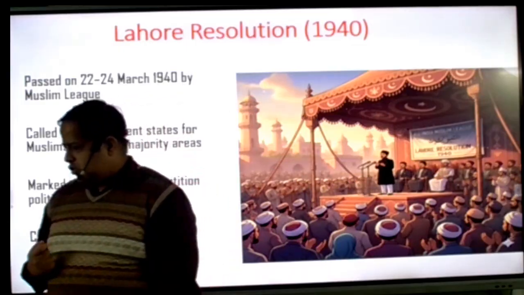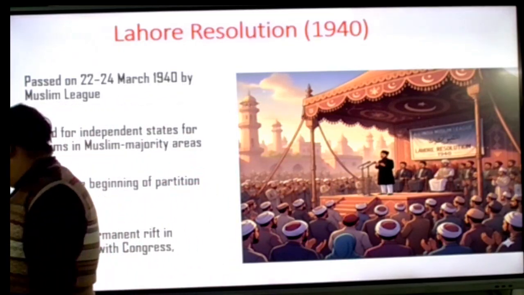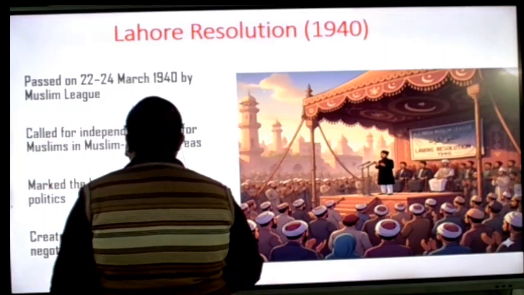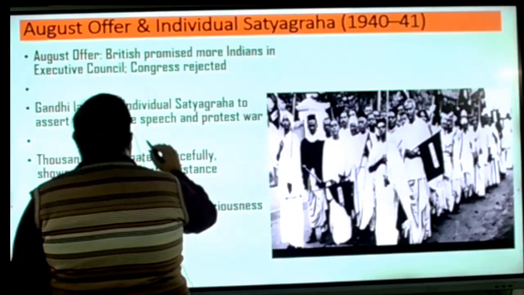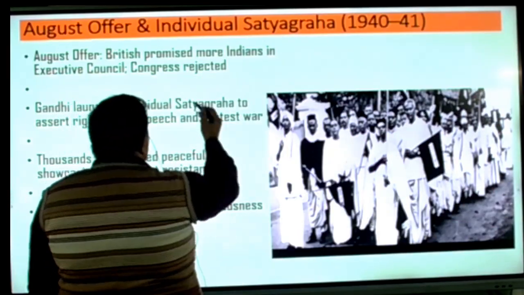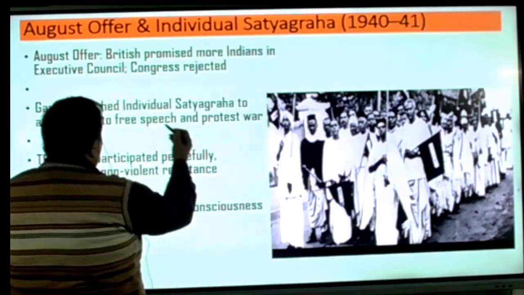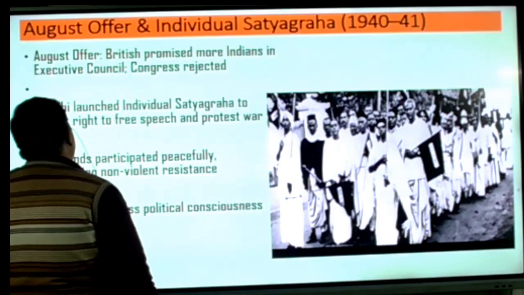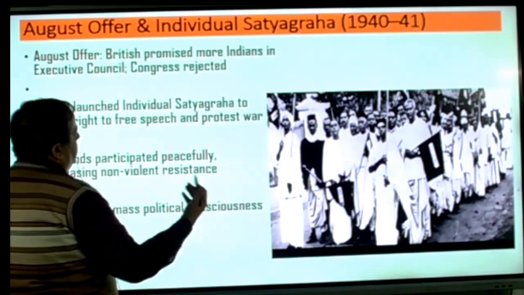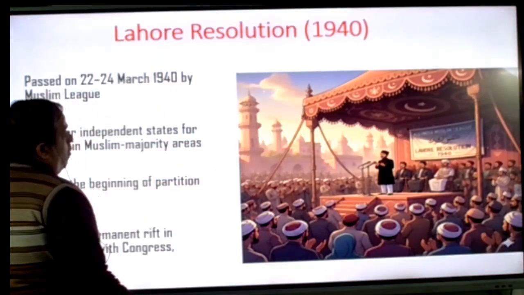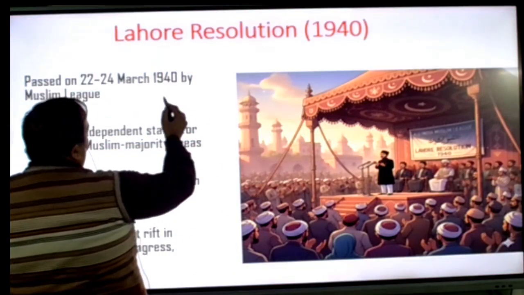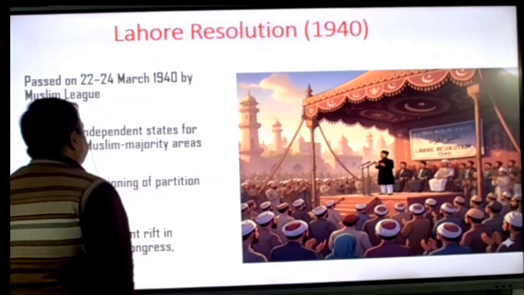The August proposal was put forward. Okay, beta? So the August Offer had arrived. The British promised that more Indians would be in the executive council, but Congress said no. We don't believe in your promises. Before this August proposal, one more big incident had happened, the Lahore Resolution of 1940.